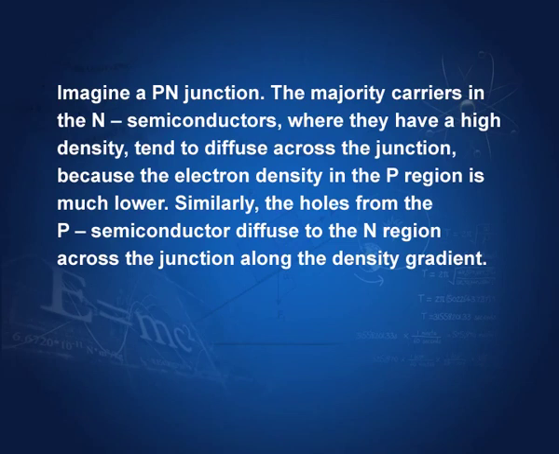Imagine a p-n junction now. The majority carriers in the n semiconductor, where they have a high density, tend to diffuse across the junction, because the electron density on the other side is much lower. Similarly, holes, as I have been saying, from the p semiconductor diffuse to the n region across the junction along the density gradient. Initially, the electrons and holes meet and annihilate each other, so that there is a region around the junction which is depleted of charged particles. This region is called the space charge region or the depletion layer.